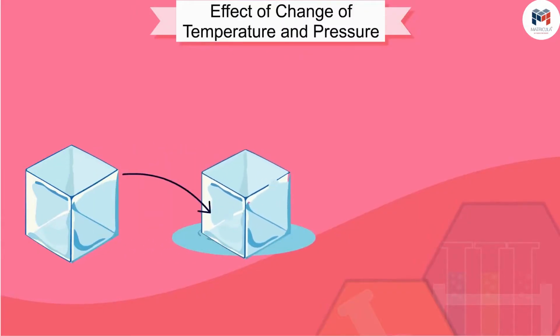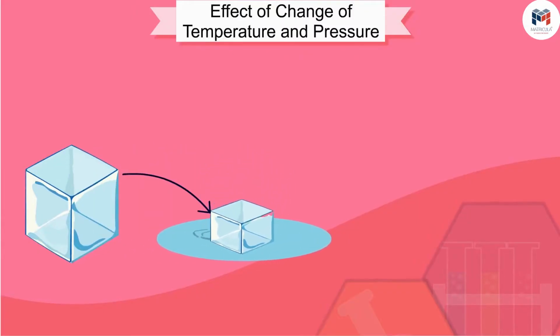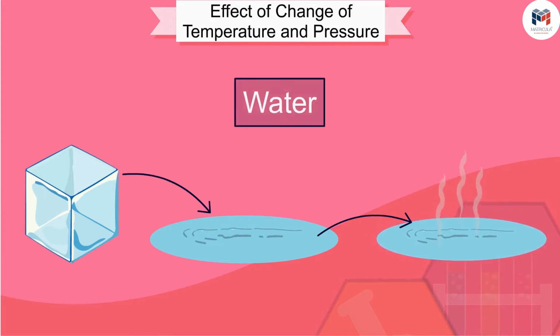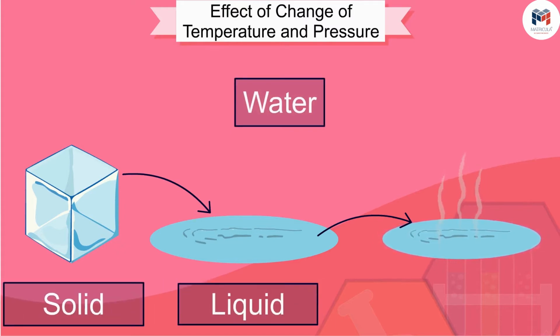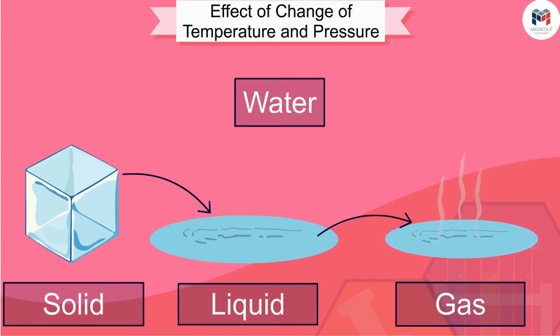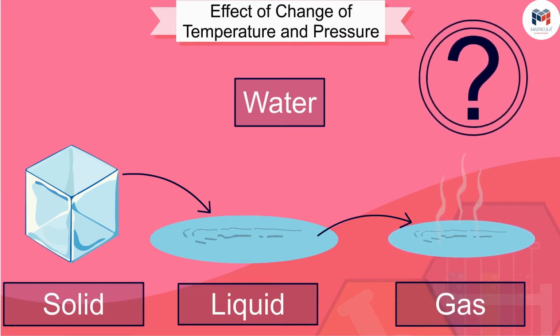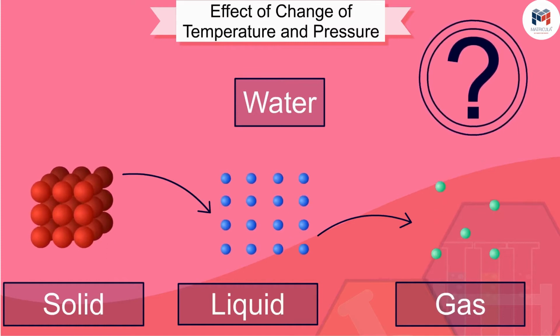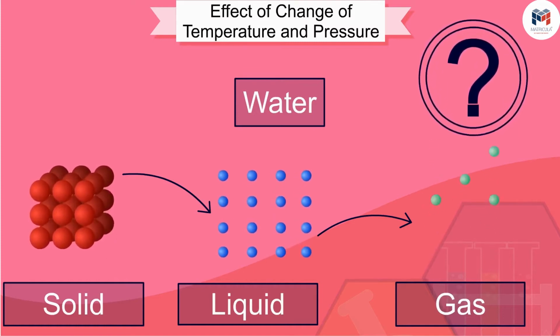Friends, you must have seen ice melting in water and would have seen water changing into water vapor on heating. From these observations, we can say that water can exist in three states of matter: in solid, liquid, and gas. But have you ever thought about what happens inside matter when the state changes? What effect does the change of state have on the particles of matter? Let us try to find the answers to these questions in this video.